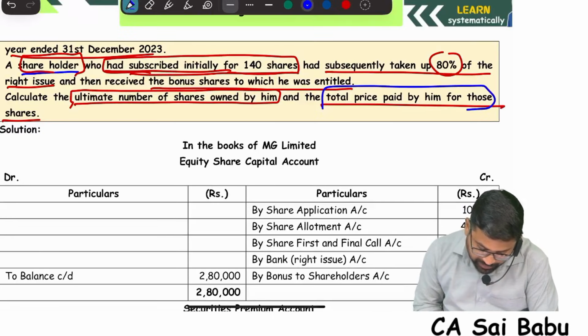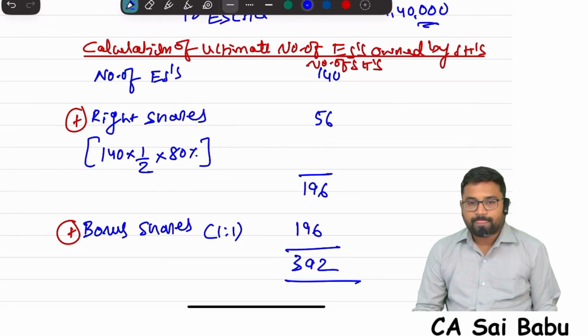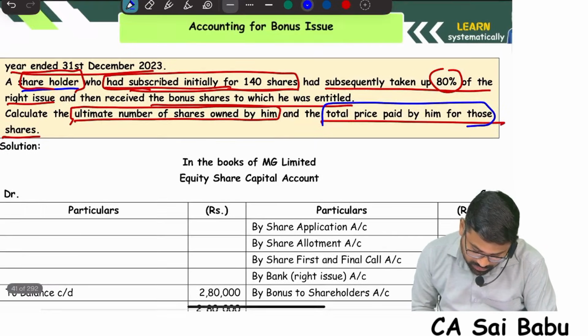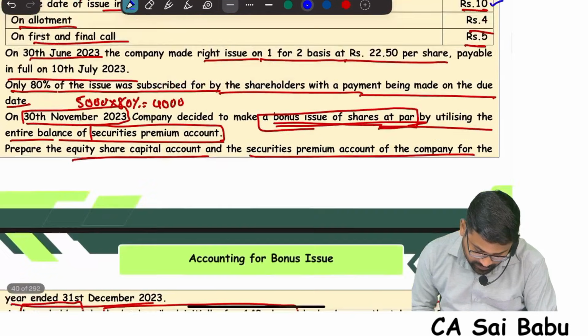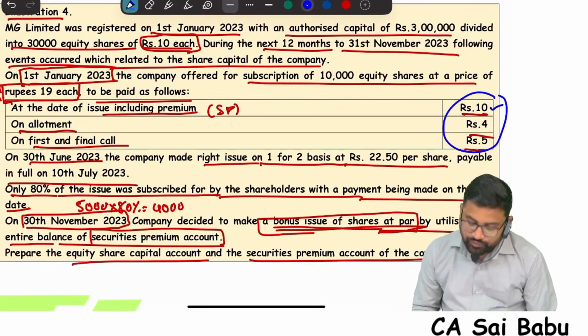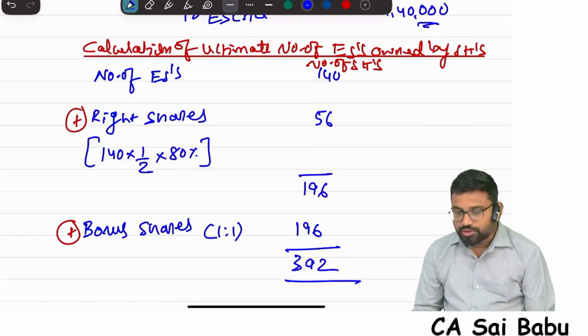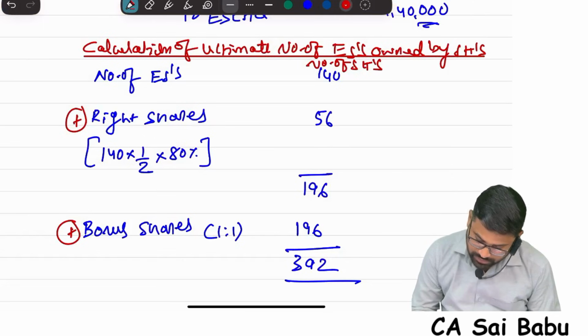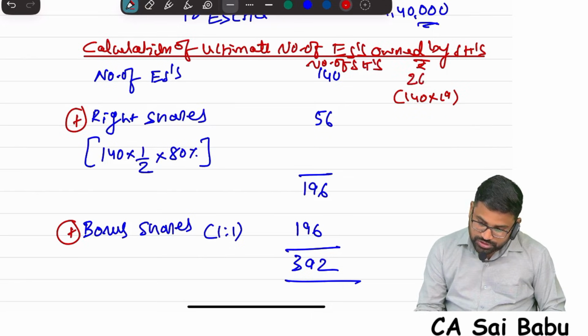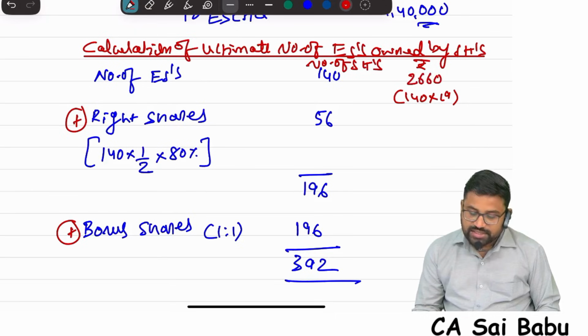What is the total price paid by him? First he purchased 140 shares. What is the total price he paid for these 140 shares? Each share was issued at 19 rupees. So the cost is 140 into 19, which is 2,660. Right shares, 56 shares he purchased, each share at what price? 22.5.